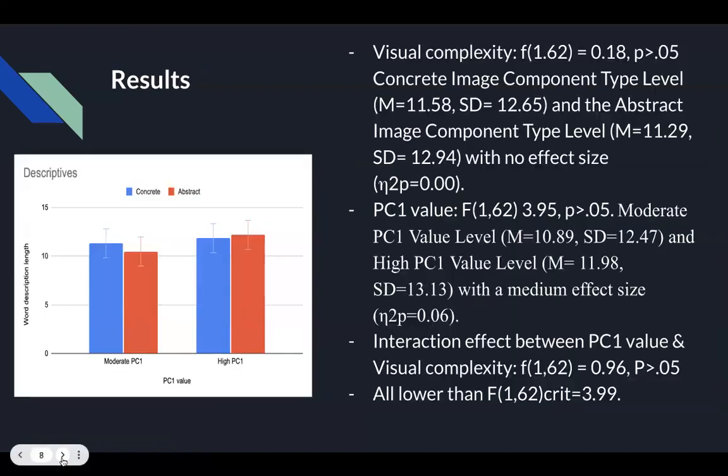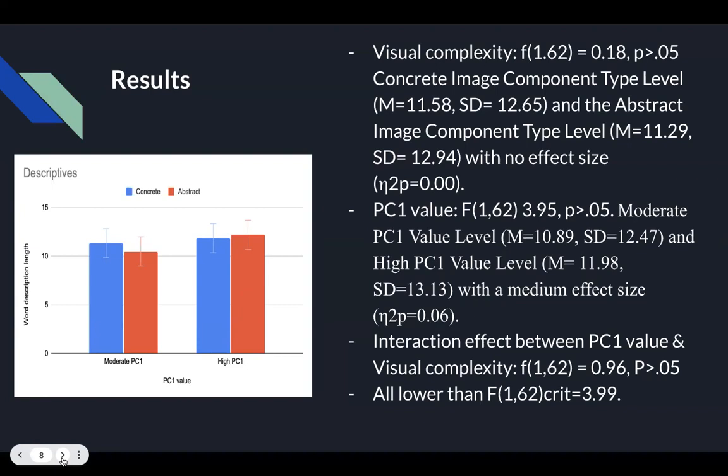For the visual complexity main effect, there's an F ratio of F(1, 62) equals 0.18, where p is larger than 0.05, with the concrete image component type level coming with a mean of 11.58 and a standard deviation of 12.65, and the abstract image component type level coming with a mean of 11.29 and standard deviation of 12.95, with no effect size.